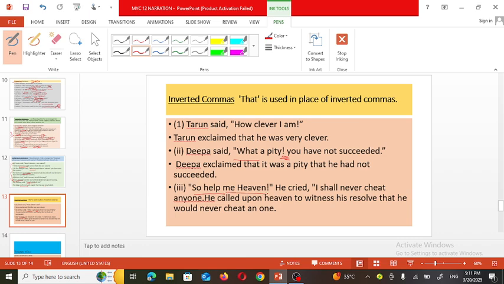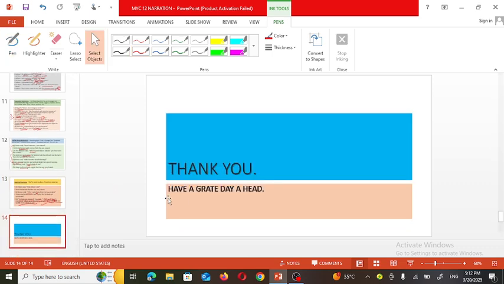"So help me heaven," he cried, "I shall never cheat anyone." So the sentence can be: he called upon heaven to witness his resolve. What he resolved, means decided, that he would never cheat anyone. So we need to make such changes when we are changing the sentence from direct speech to indirect speech. And that's all for the day.